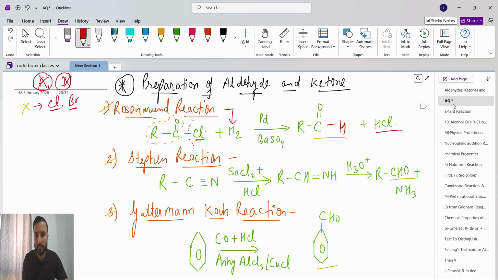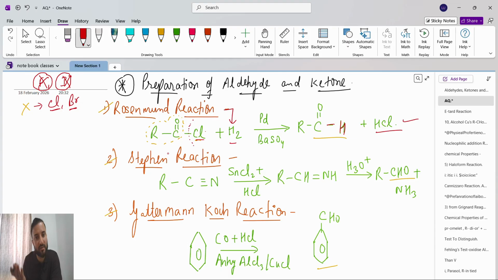So the Rosenmund reaction will give aldehyde as the final product. C double bond O connected with R connected with Cl undergoes hydrogenation, addition of hydrogen H2, with the catalyst palladium, barium sulfate, Pd, BaSO4. So what we will get is aldehyde. One H will add here, and another H will go with Cl and become HCl.